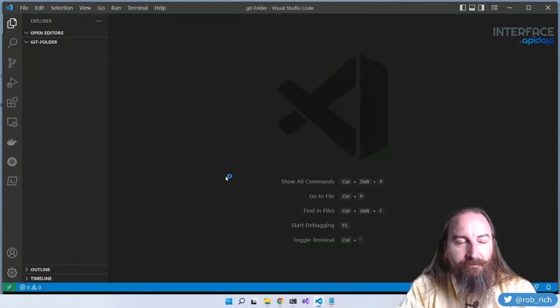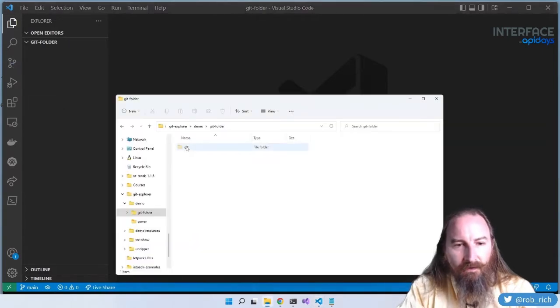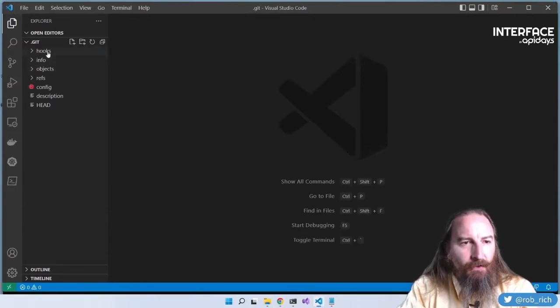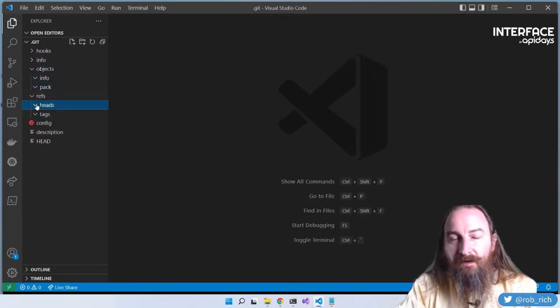Now here inside the .git folder, we can see all of the contents that we have. Did I grab that folder incorrectly? .git. There we go. We have hooks, info, objects, refs, config. We're going to open up each of these files today and learn about the contents in them.